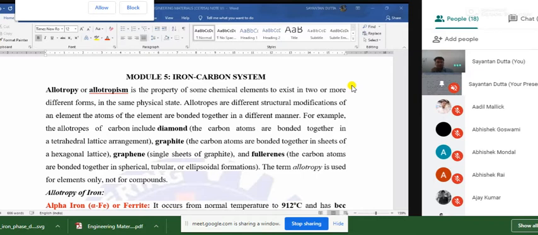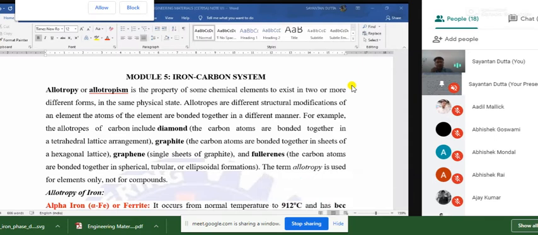Okay. Now, to understand the iron carbon system, we first have to understand the properties of pure iron in a crystalline structure. I think Anindita ma'am has discussed the crystal structure of different metals, and iron is obviously a metal, so you have to understand those crystal structures also.